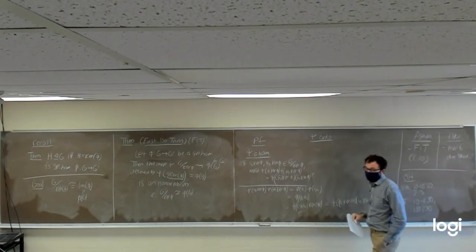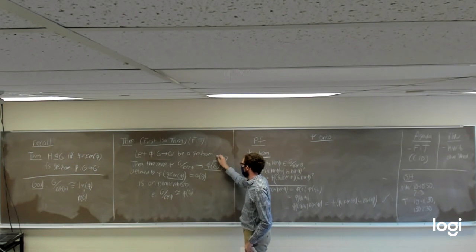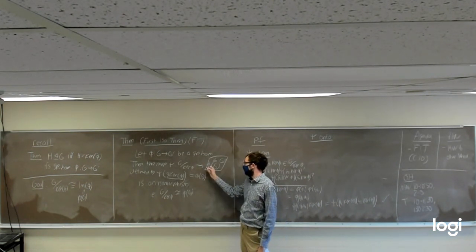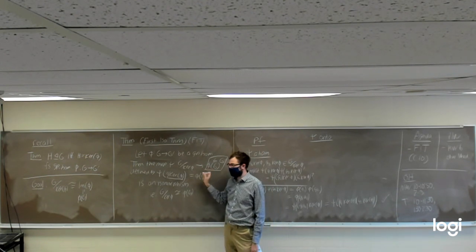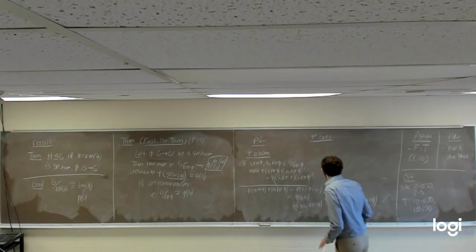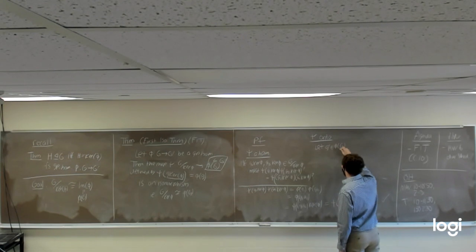So what does that mean? So that means we need to show that given any element in the image of phi, any element in here, gets mapped to by something from G mod kernel of phi. So let's start by letting, I don't know, call it G prime, we're going to say is an element in here.